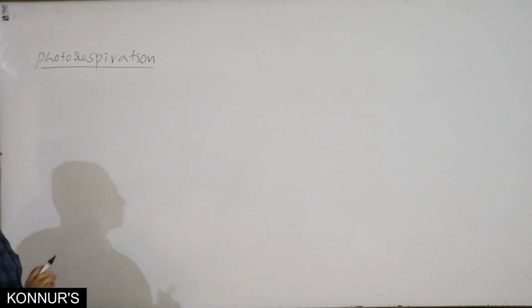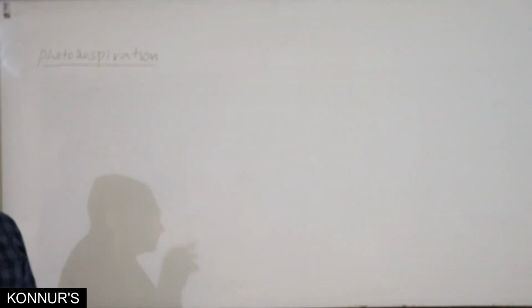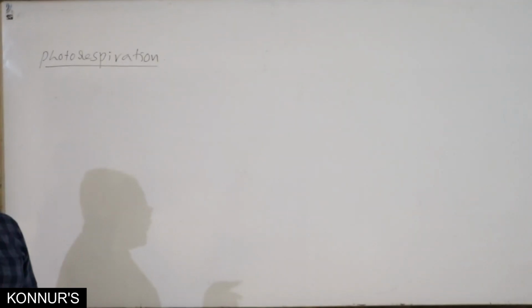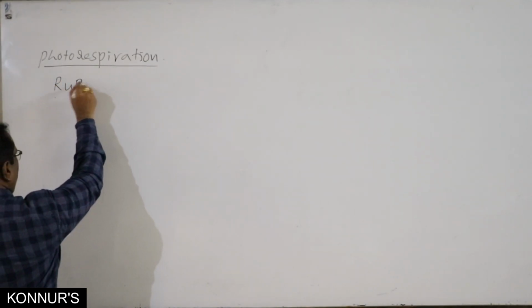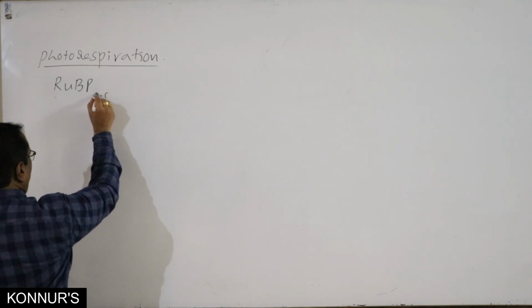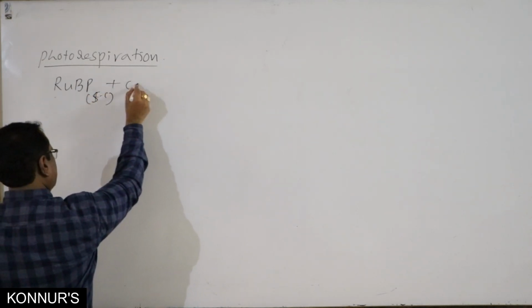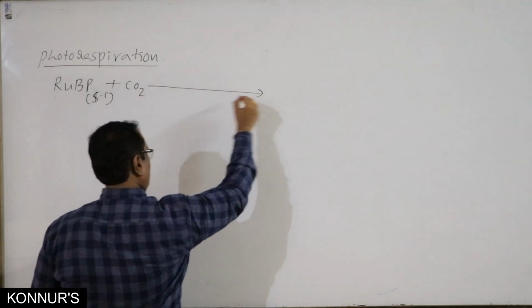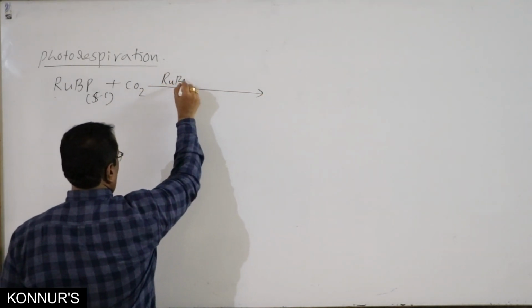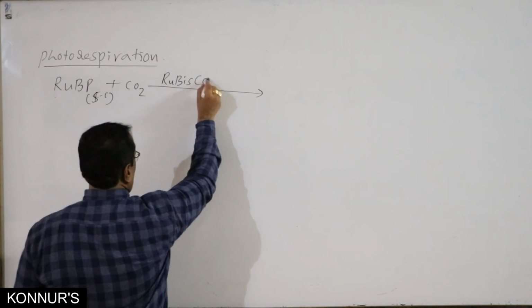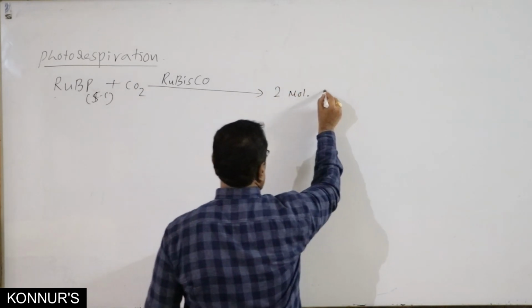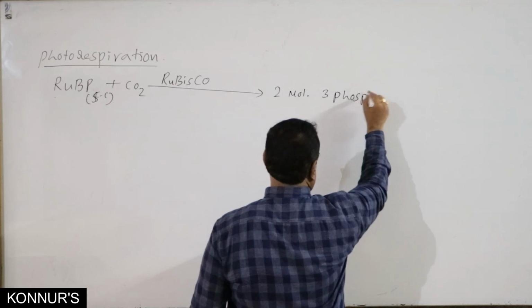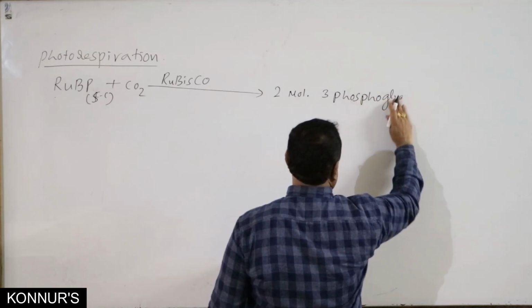Before knowing photorespiration, let us know the first step in the C3 pathway, where RuBP having 5 carbons fixes CO2 in the presence of Rubisco enzyme, forming 2 molecules of 3-phosphoglyceric acid.